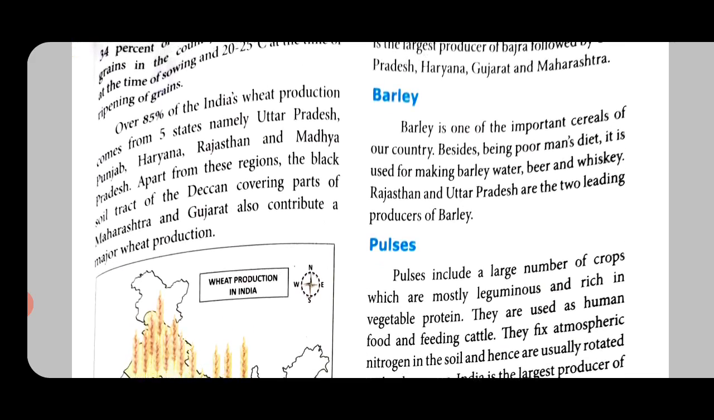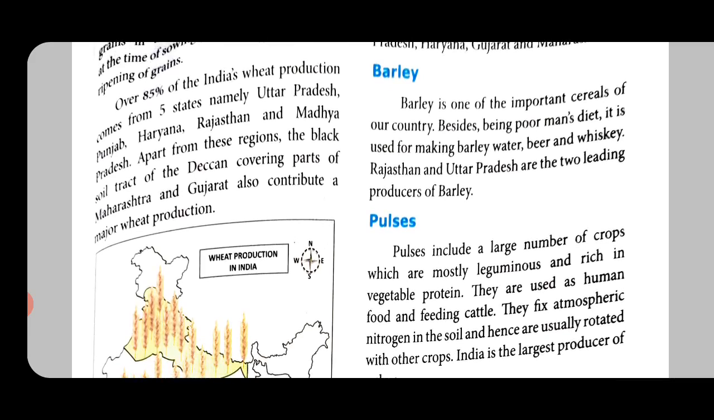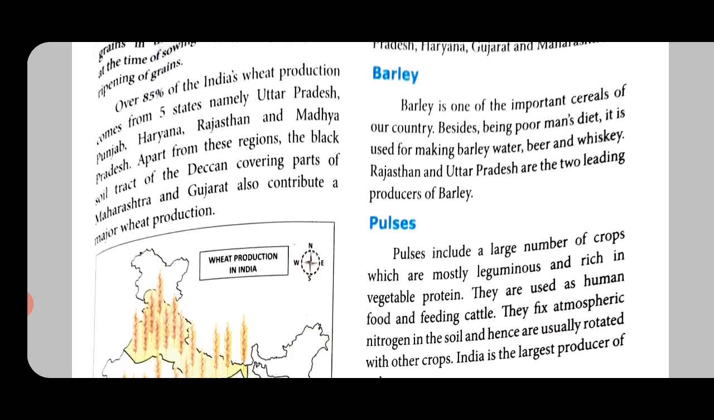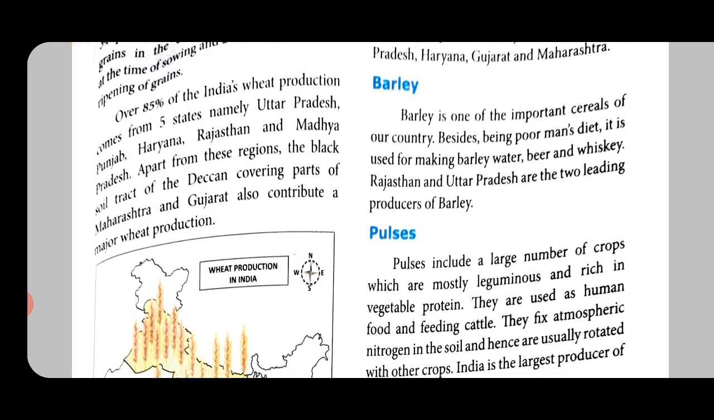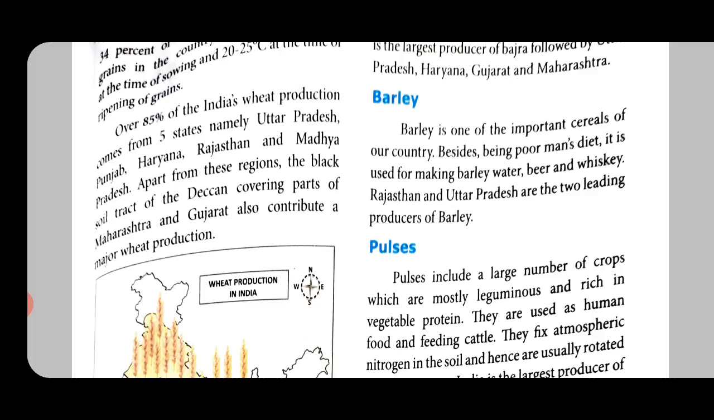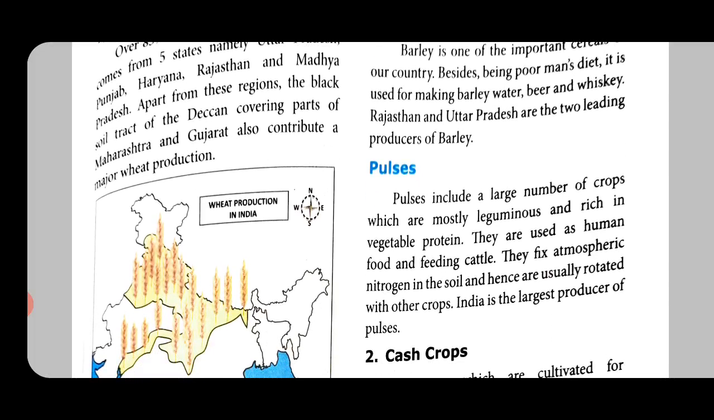Next one is barley. Barley, var godume they say, it is a dry form of godume. Barley is one of the most important cereals of our country. Besides being poor man's diet, it is used for making barley water, beer and whiskey. So, if you see people who were poor in those days, they used to have a lot of barley. When they do not have rice, they go for barley, which is a cheap food. Rajasthan and Uttar Pradesh are the two leading producers of barley.